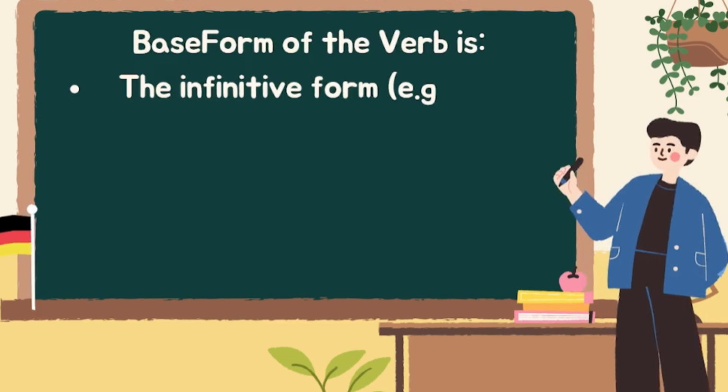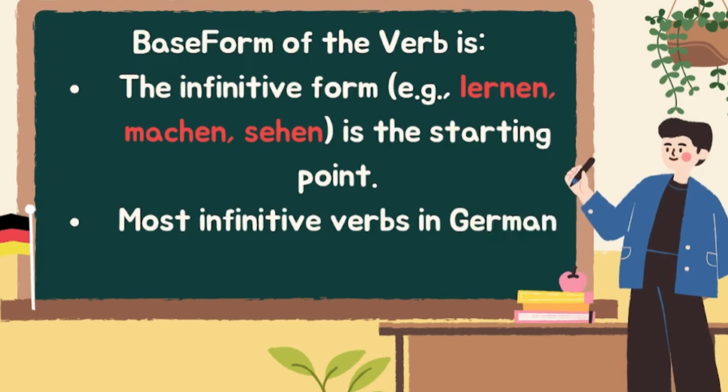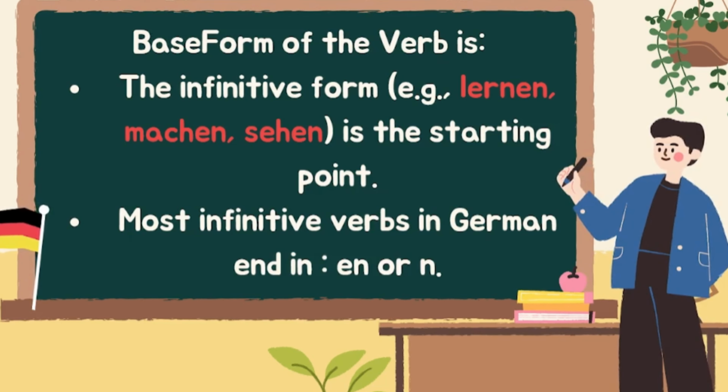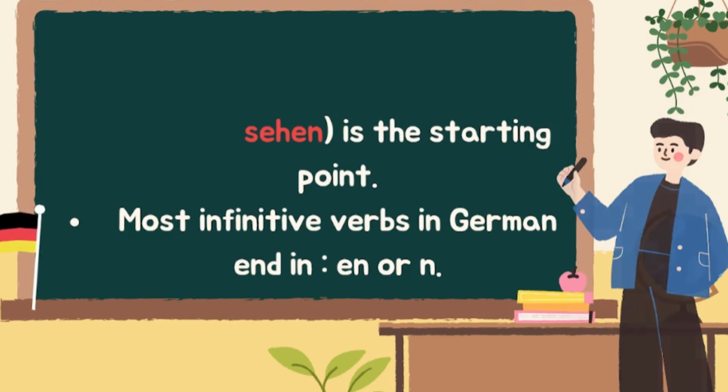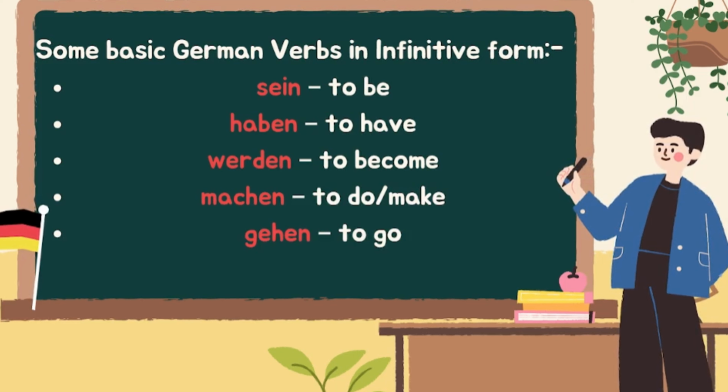As I have described earlier, the infinitive form of the verb is the basic form of the verb. For example, lernen, machen, sehen is the starting point. Most infinitive forms of verbs in German have the ending en or n. Here I am giving 10 examples of verbs to show how the infinitive forms are in German. In coming chapters I will describe the verb conjugation of these basic verbs.